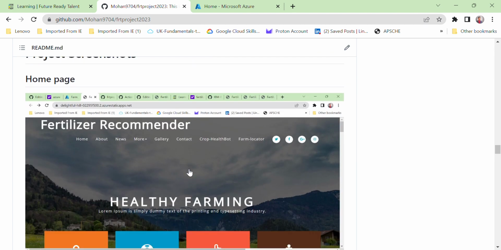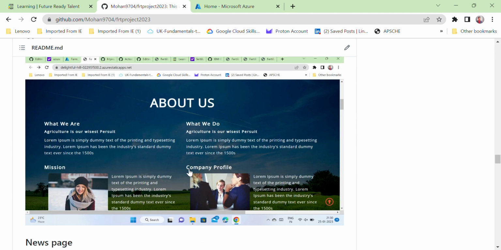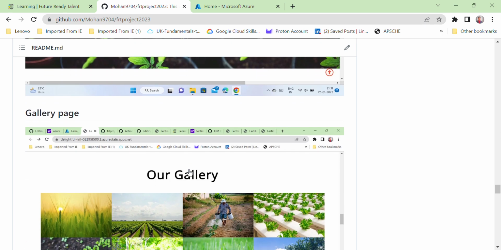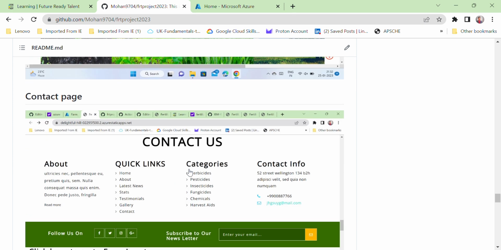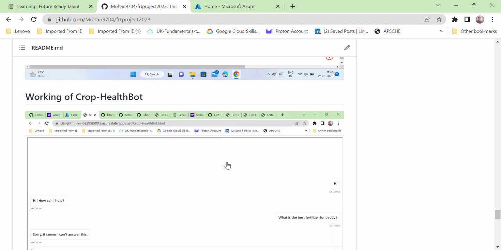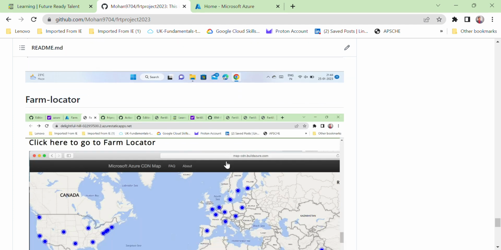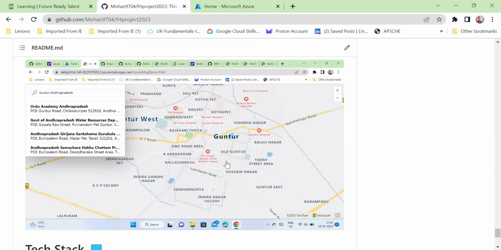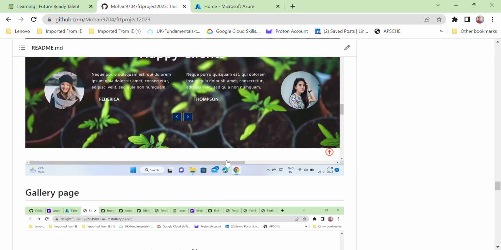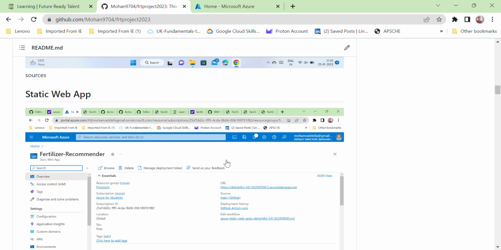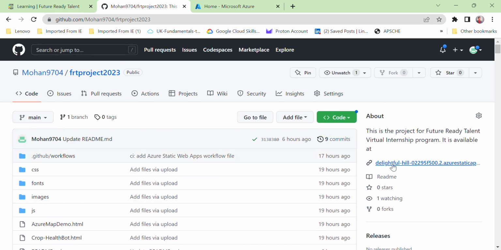And next, these are the pages that represent my project: about, news, stats, testimonials, gallery, contact list, and here the health bot, and here is the working of the health bot. Here is the map located to your fields. Now I'm going to demonstrate live on the Microsoft Azure portal about my project.